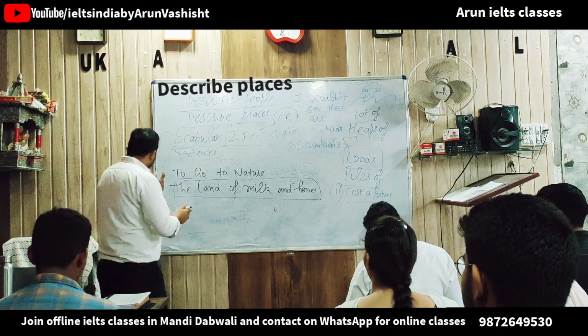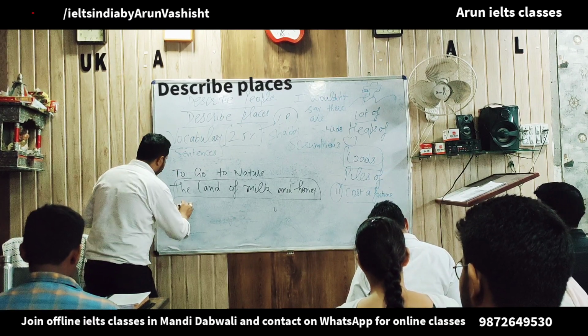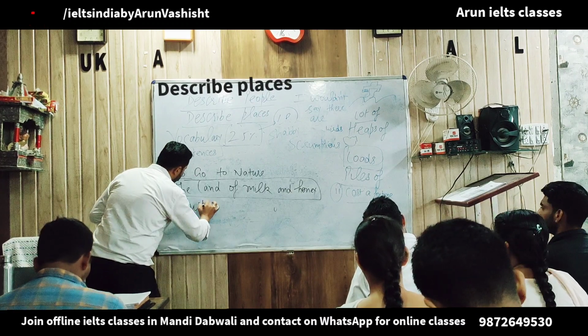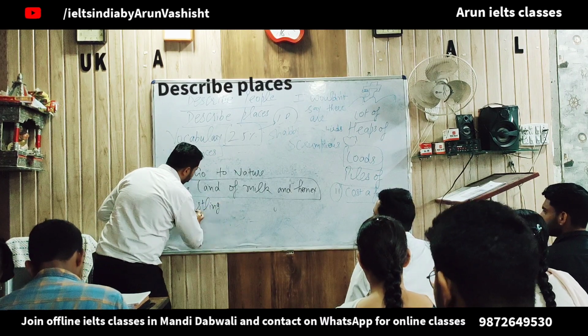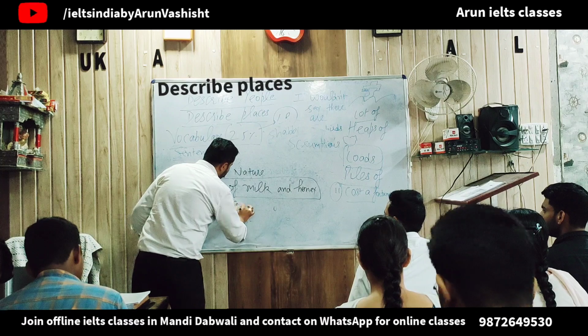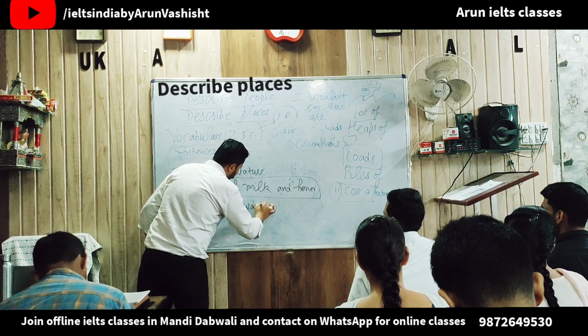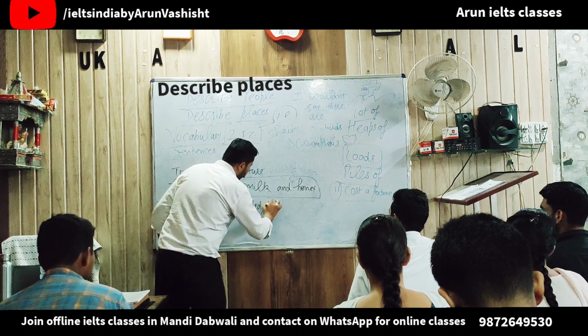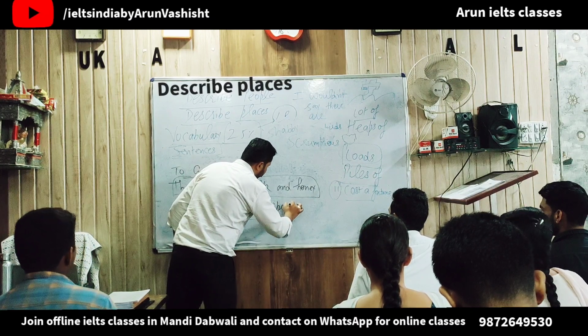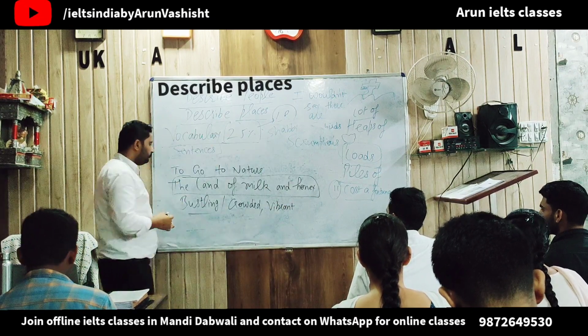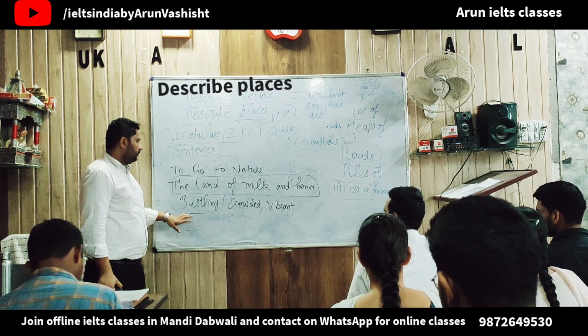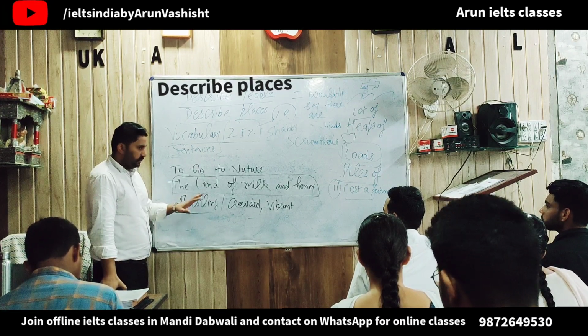Okay. Next we have, guys, some more words. Bustling. A place could be bustling or crowded or vibrant. A place can be vibrant as well. Now bustling means a very busy life.